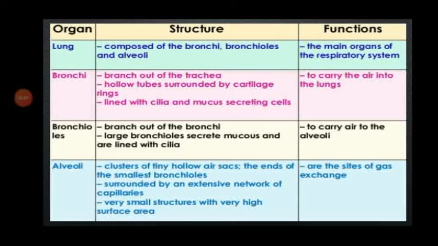The next one is bronchi. They branch out of the trachea, and consist of hollow tubes surrounded by cartilage rings. They are lined with cilia and mucus secreting cells.